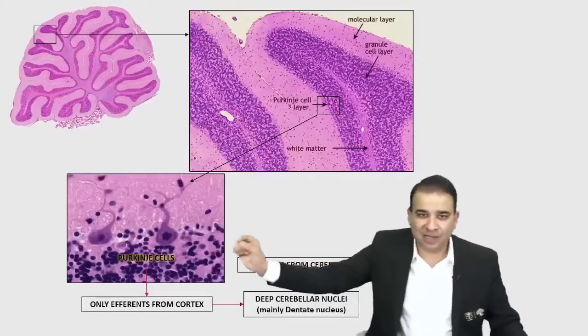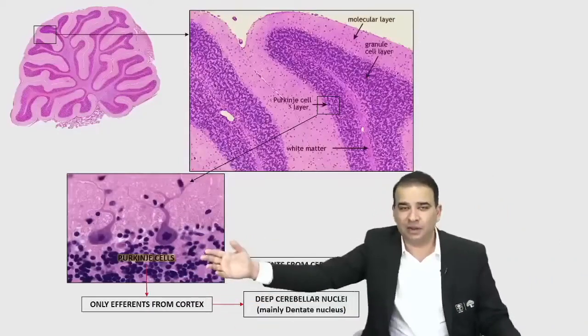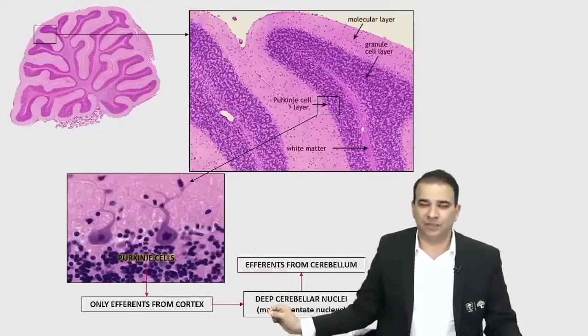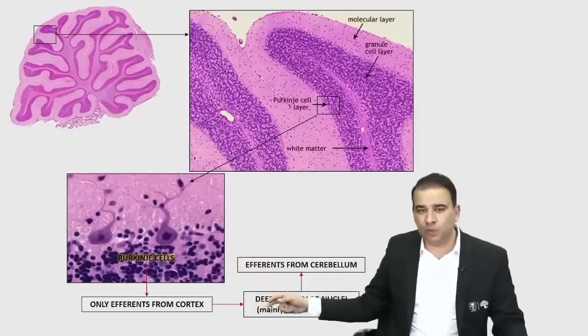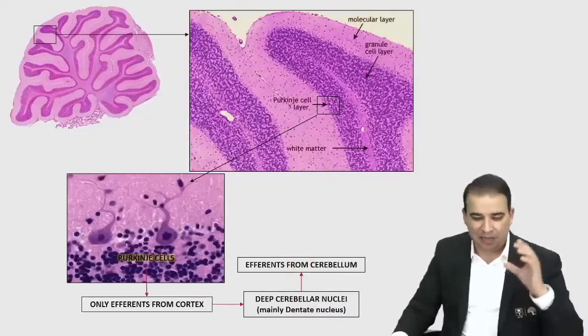So on what does the Purkinje cell have its influence? Purkinje cells will basically inhibit. They are inhibitory neurons on the deep cerebellar nuclei. Deep cerebellar nuclei are the ones which will form the efferent from the cerebellum.